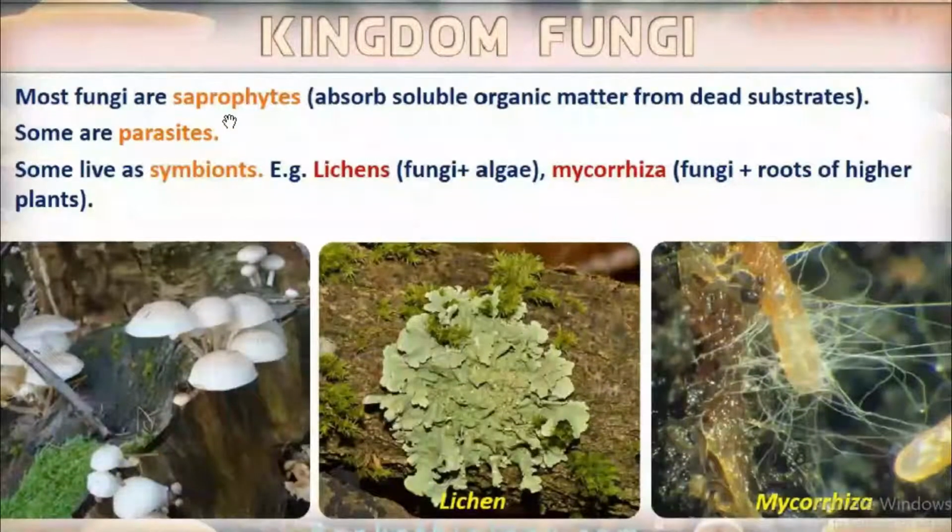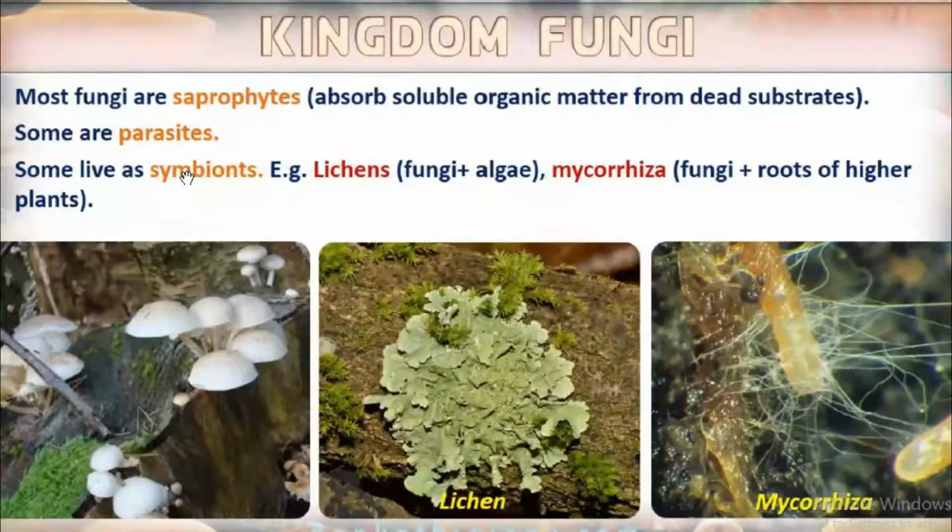Mode of nutrition. Most of them are saprophytes. That means they absorb food from dead substrates. Some are parasites. Parasitic fungi cause diseases. Some live as symbionts, means symbiotic association. Association of fungi and alga is known as symbionts.